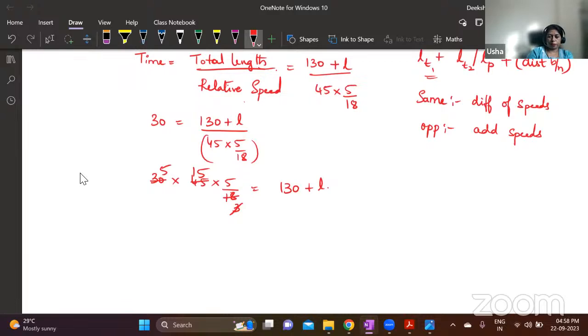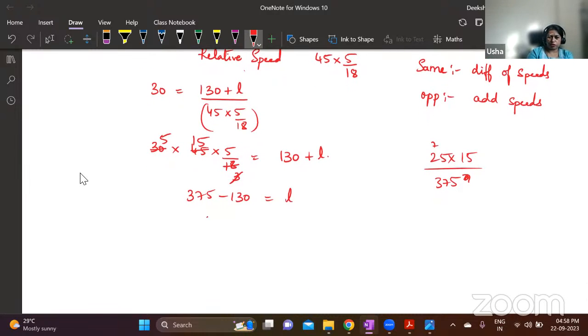What's the answer? 25 into 15 is 375. This 130 comes to the left hand side and gets subtracted. 375 minus 130 is 245 meters. This is the length of the platform.